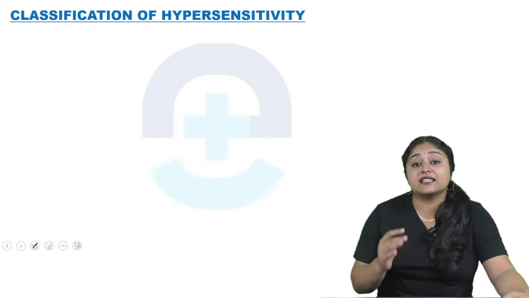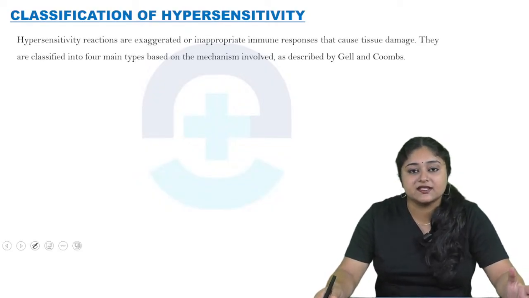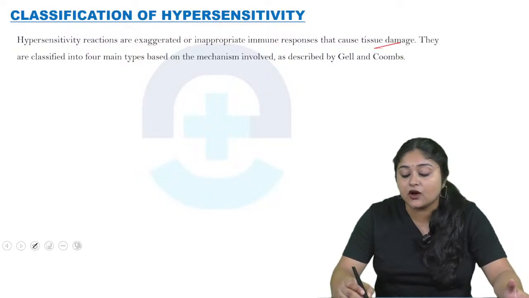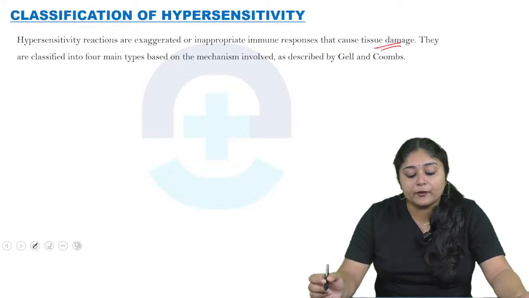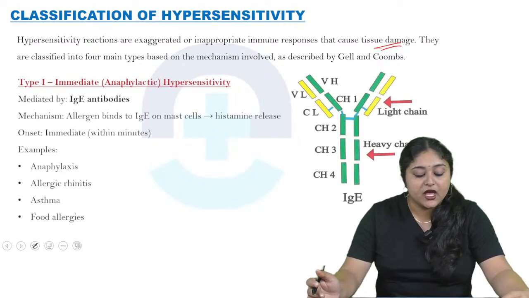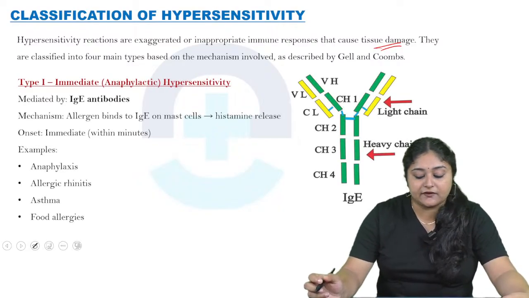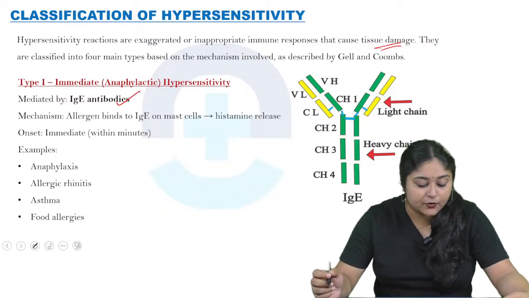Now come to the classification of hypersensitivity. Hypersensitivity reactions are exaggerated or inappropriate immune responses which cause tissue damage. They are classified into four main types based on the mechanism involved, as described by Gell and Coombs. Type 1 is immediate or anaphylactic hypersensitivity. It is mediated by IgE antibodies.